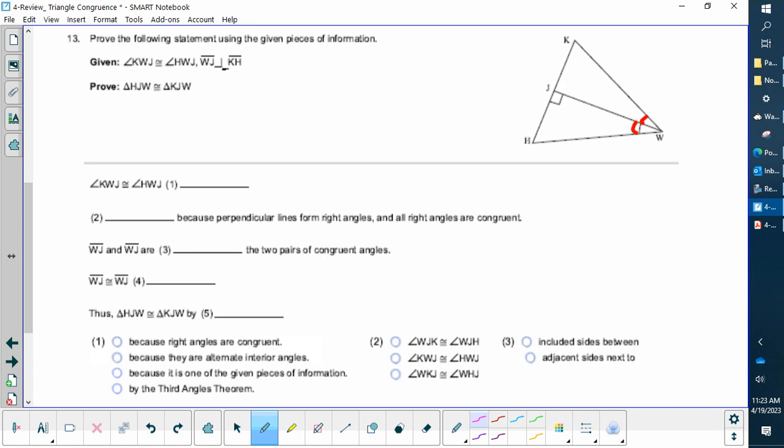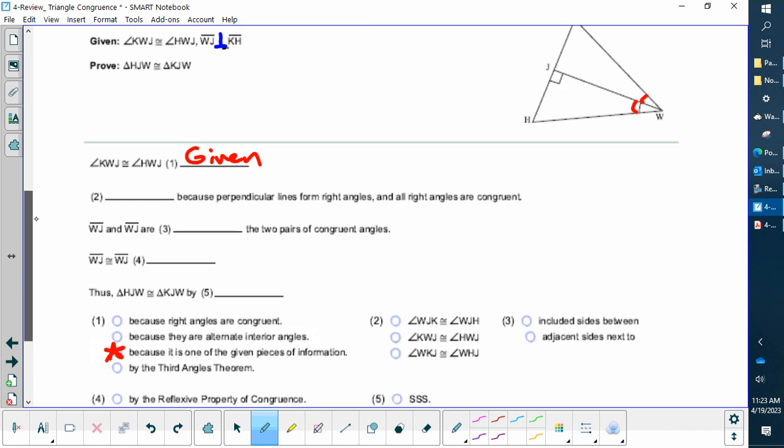Now, how do we know that? Well, it's given in the diagram. It's in the given section here. So step 1, I would just say is given. And I would box this one in because it is given information. Step 2, I notice that it says WJ is perpendicular to KH. So here's WJ, here's KH. It already has a 90-degree symbol here.